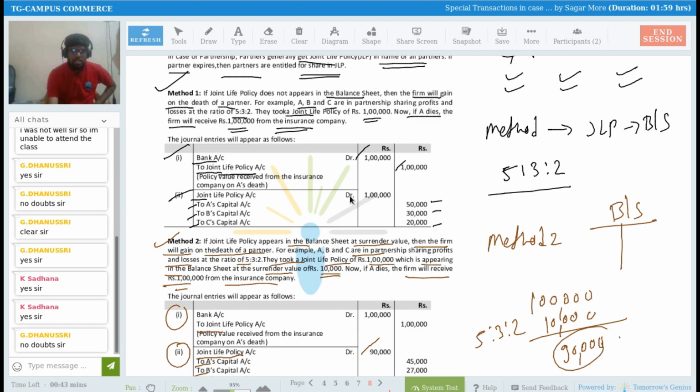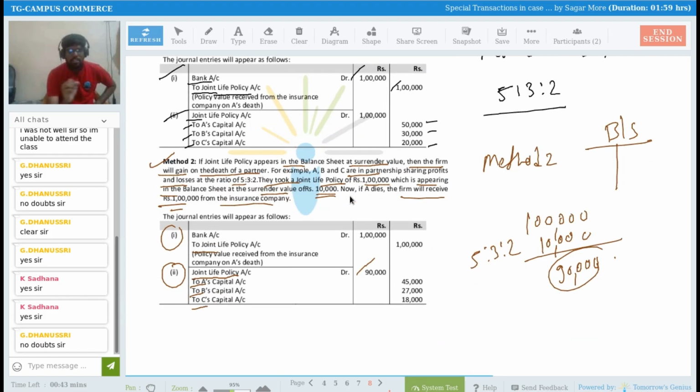Then, after that, see method number 2. In method number 2, you have recorded joint life policy at surrender value on the balance sheet asset side, right? And suppose A dies and you are receiving 1 lakh rupees, so the first journal entry will not change. So the first journal entry will remain the same. Bank account debit to joint life policy account. And in the second entry, you have to distribute only 90,000 after subtracting that surrender value of rupees 10,000.